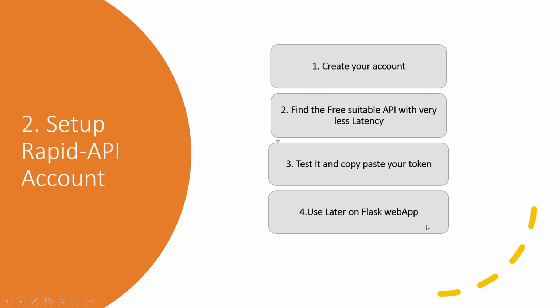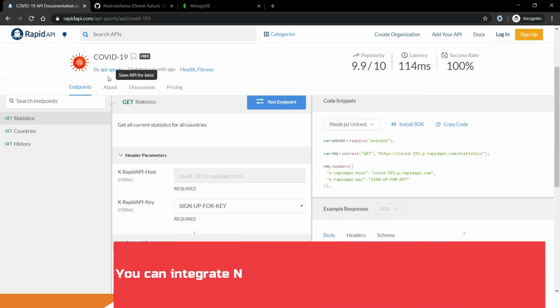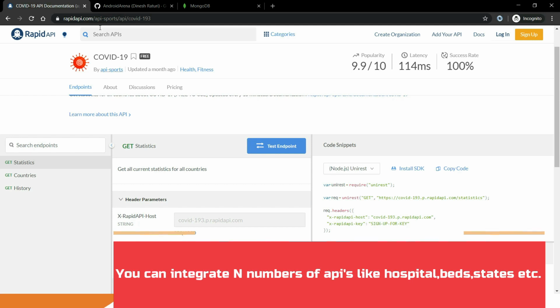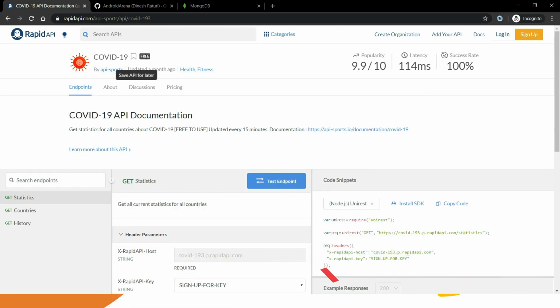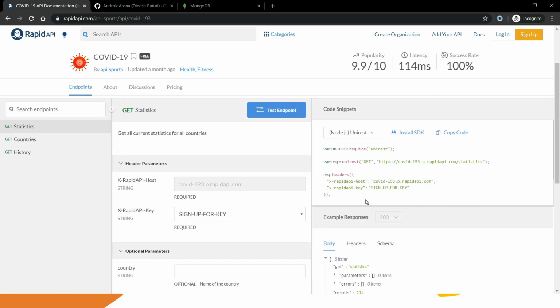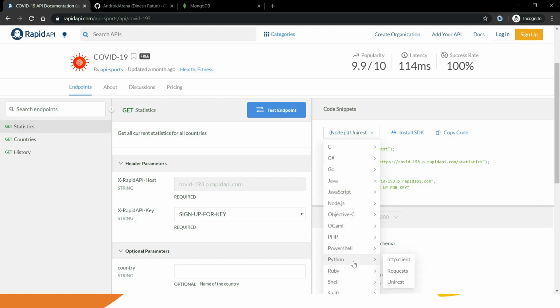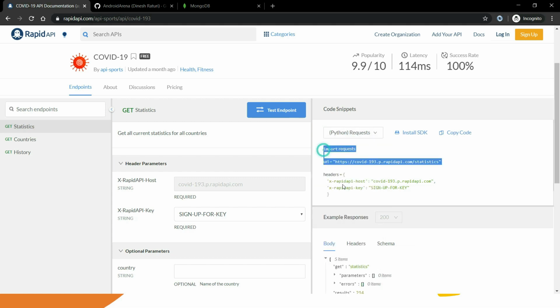So let's go to the Rapid API account. This is the Rapid API portal. You just need to choose one of the free APIs of COVID-19. Here's the free API of COVID-19 with the latency and the success rate. You just need to choose which API you want to use, choose Python code, and then copy and paste this code. As it is code, you will be able to use it in the Flask application. You just need to generate your token or API key by signing up. I have already done that.